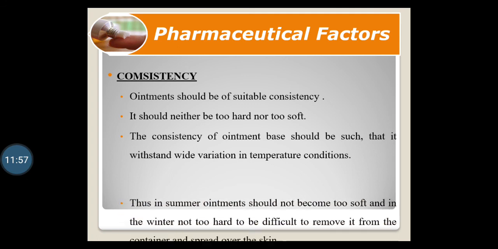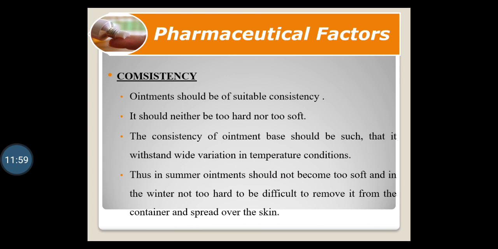That means if it is summer, the ointment should not become too soft, and if it is winter, it should not become too hard. It should be easily removable from the container and easily spreadable on the skin. So these are the factors to be considered while selecting any ointment base.